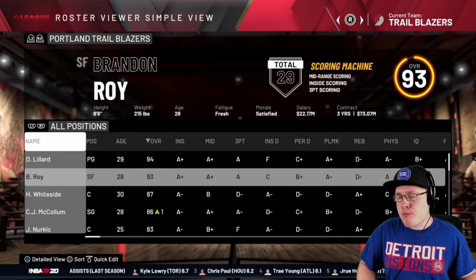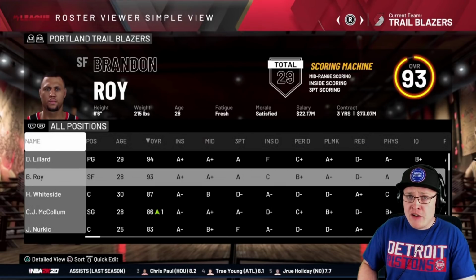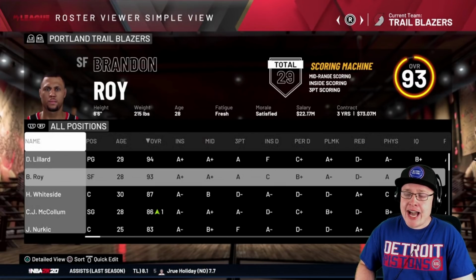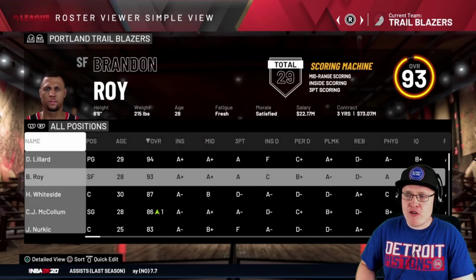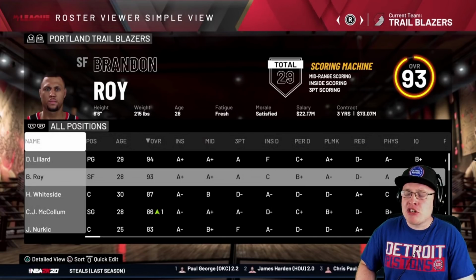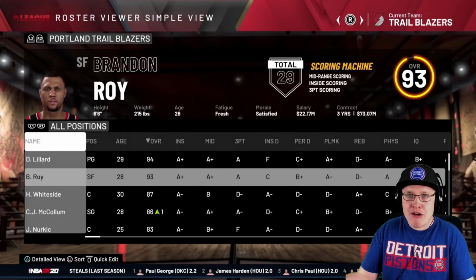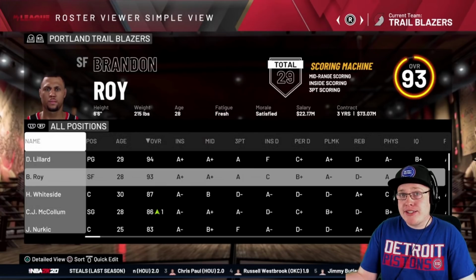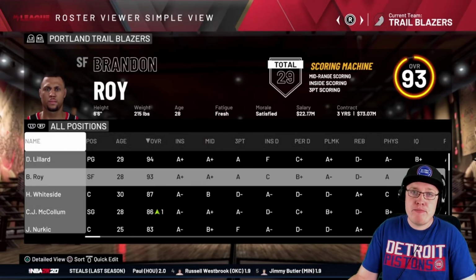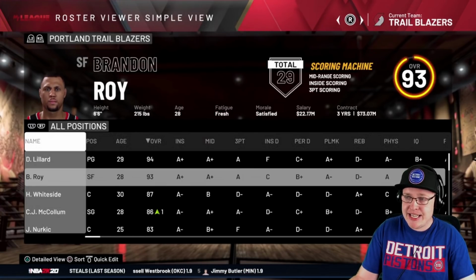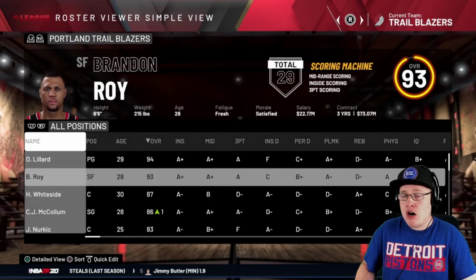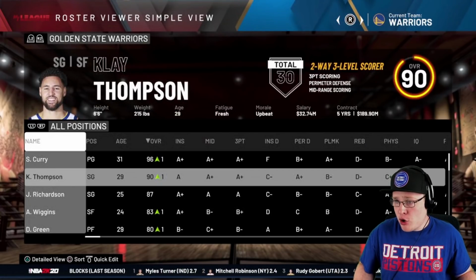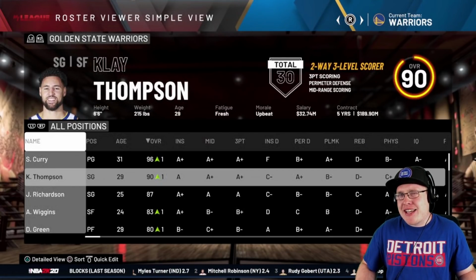For the Portland Trail Blazers, Brandon Roy. Not enough people talk about Brandon Roy and the tragedy that was his career. This guy had so many great things going for him, and then he had those terrible injuries, man. I actually put it right up there with Derrick Rose. We talk about Derrick Rose and all his ACL injuries, and Brandon Roy was the same type of player. He literally could have been an MVP caliber player, guys, and we just never really got to see it because of the horrible injuries. But, oh my god, he's got some of the greatest game winners. Amazing.